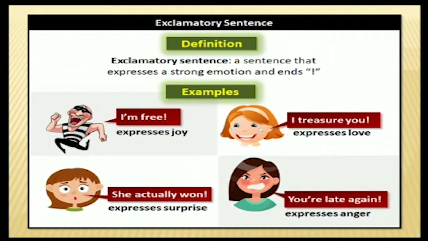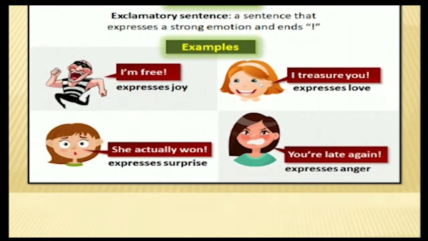So expressing joy: "It is freedom." "She actually won." Expressing surprise means there was no chance but she won. "I treasure you." Expressing love. "You are late again." Expressing anger. So see, the different expressions are there. When we get a strong expression or emotion, these sentences are called exclamatory sentences.